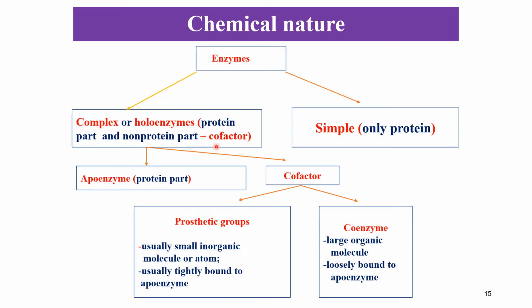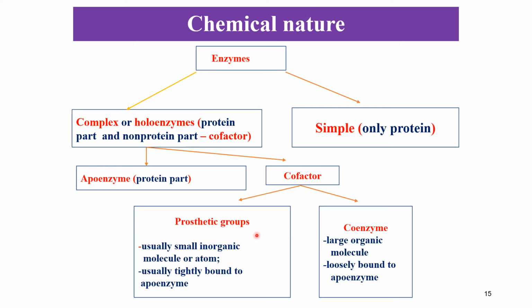The non-protein part means cofactors, and the protein part means apoenzymes. We classify complex enzymes into two: apoenzymes and cofactors. Cofactors are prosthetic groups and coenzymes.